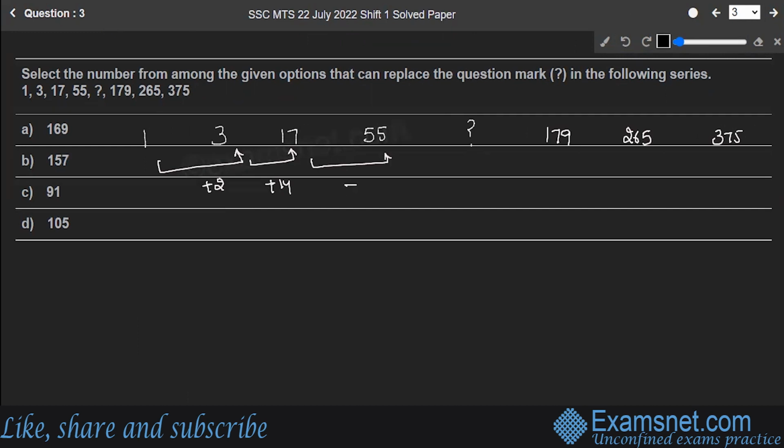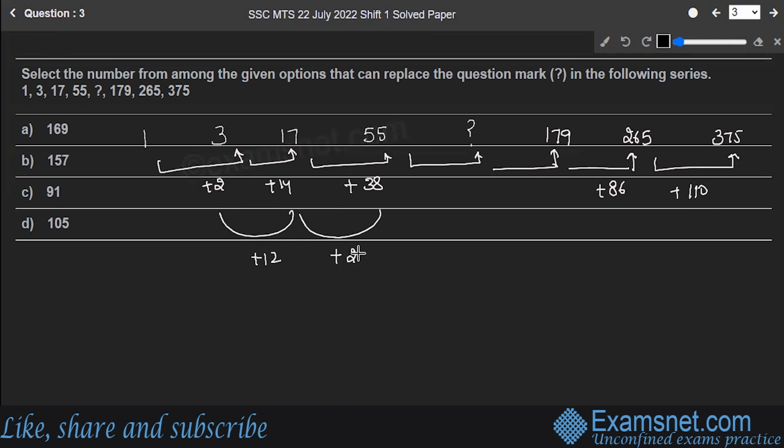To move from 1 to 3, you have to add a 2 over here, plus 14. From here to here, you have to add 38. I don't know what I have to do over here. And from 179 to 265, I have to add 86. 265 to 375, I have to add 110. Okay, so see, if I have to move from 2 to 14, what I have to do? I have to add a 12. From here to here, I have to add a 24. From here to here, I have to add a 24 again, right?